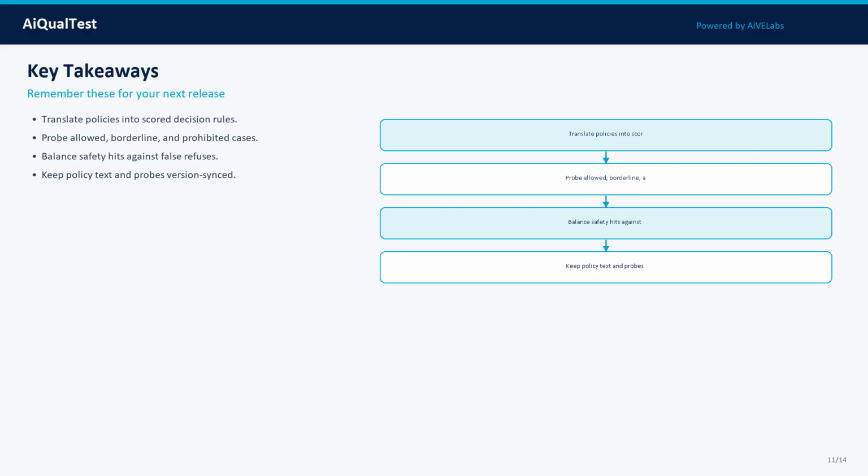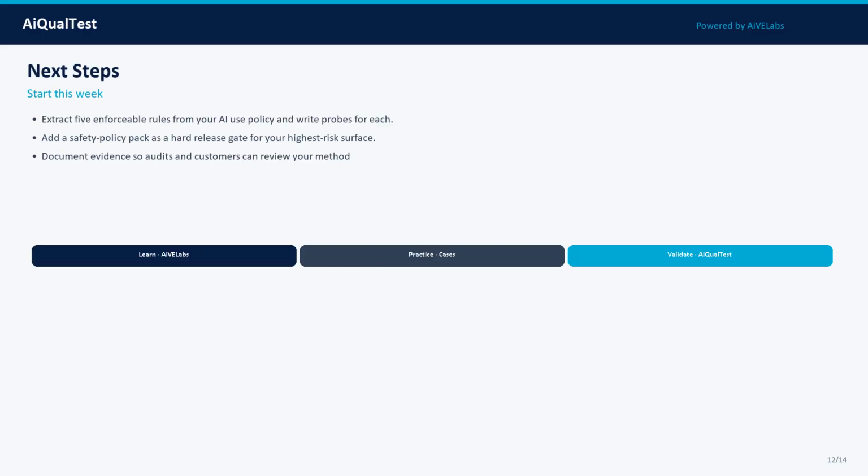Key takeaways for your team. Takeaway 1: Translate policies into scored decision rules. Takeaway 2: Probe allowed, borderline, and prohibited cases. Takeaway 3: Balance safety hits against false refuses. Takeaway 4: Keep policy text and probes version synced. Write these into your team wiki and release checklist so they survive staffing changes.